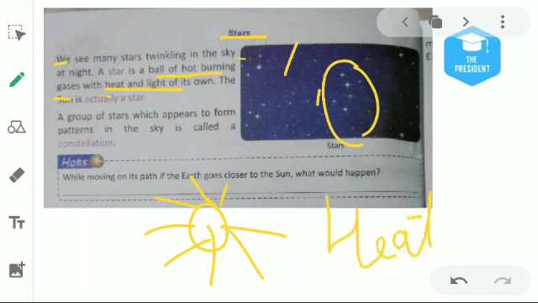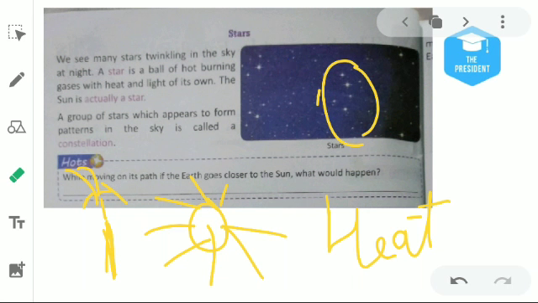Of course, when we burn wood or light our gas stove, it produces what? It produces heat, and at the same time it produces light also. For example, if we light a candle, it will produce first of all light, and second, if we bring our hand close to it, it will try to burn our hand. It means it has heat. So every star has its own heat and light.